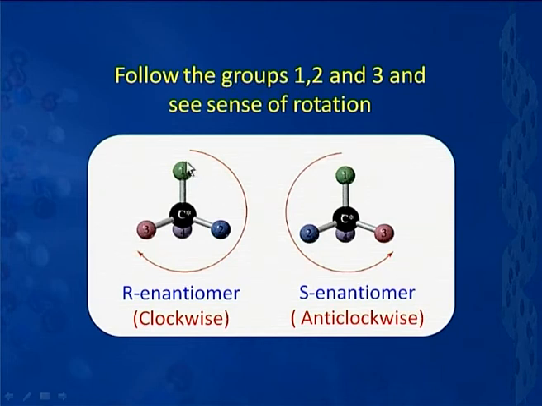Say suppose this is the arrangement here, this is my priority number 4, this is 1, 2 and 3. So, when I follow 1, 2, 3, we find that this is moving in clockwise direction. When that happens, we say it is an R enantiomer. And if it so happens that the priority moves like this, 1, 2, 3, moving anti-clockwise, I say it is an S enantiomer.